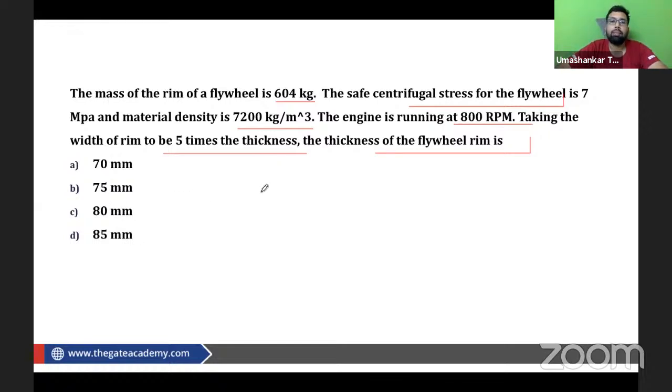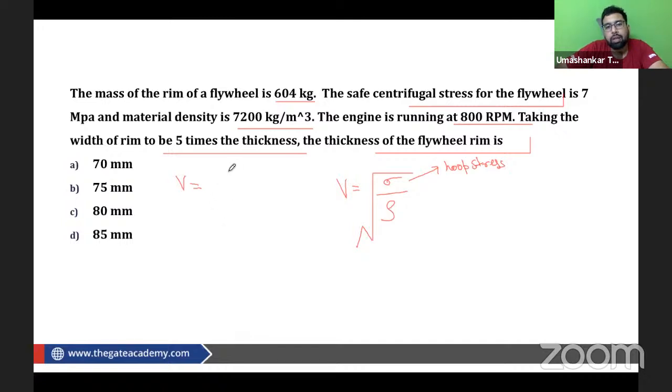Again, in GATE examination, they have never touched this zone in the flywheel, but I am very hopeful that they can come up with this punching press or design of this. So if you are aware of this formula, for designing of the flywheel, we can use this formula. The velocity is equal to root of sigma upon rho. So sigma is centrifugal stress, or sometimes we call it hoop stress as well. So we can find this V from this formula, right?